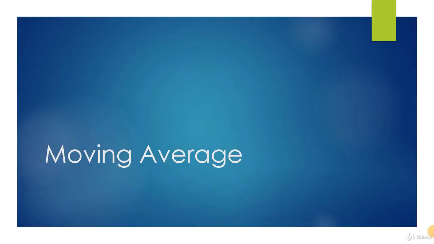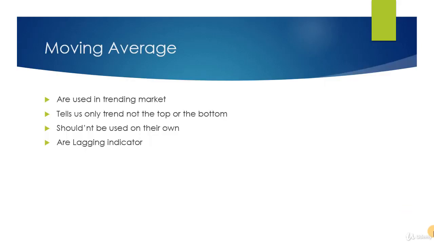In this lecture, we will learn about moving average, that is a lagging indicator. Moving average is the trend following indicator and is used to identify changes in trends. A moving average is a way of calculating the average price in a given time frame. Moving averages are used in trending market and they are ineffective in ranging market. So, use this indicator only when the stock is trending.